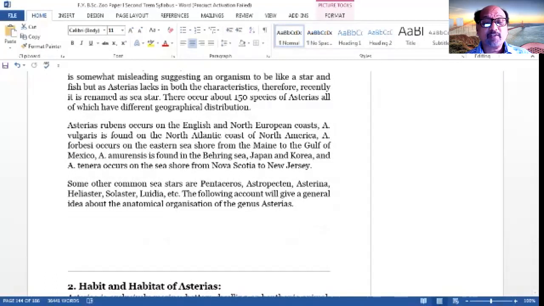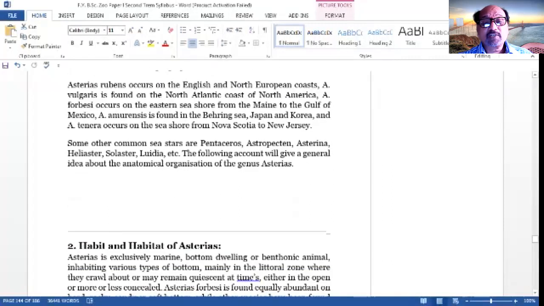Asterias amurensis is found in the Bering Sea, Japan and Korea, and Asterias tenera occurs on the seashore from Nova Scotia to New Jersey. Some other common sea stars are Pentaceros, Astropecten, Asterina, Heliaster, Solaster, Luidia, etc.